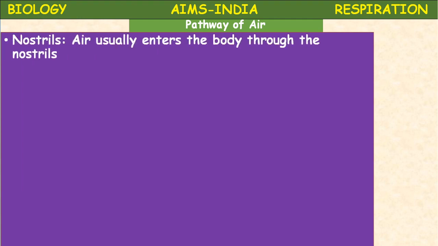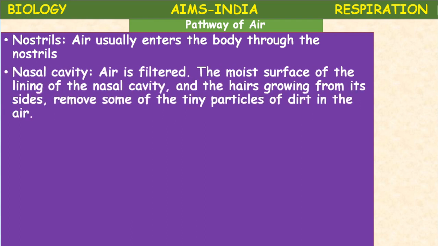Pathway of air. In the last class, we studied the different events or steps in respiration. So let us continue. First, the air from the external environment usually enters the body through nostrils. A pair of nostrils are present through which the air enters the body. Next, from the nostrils, the air enters the nasal cavity.